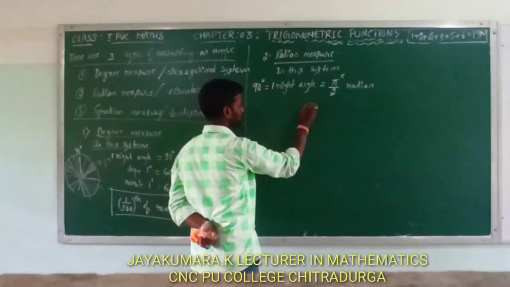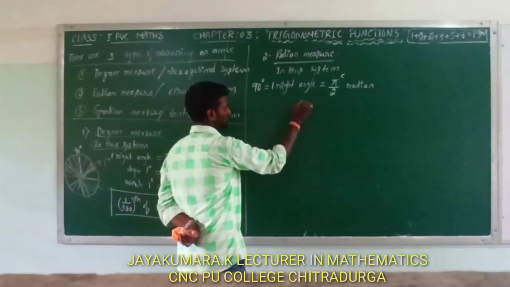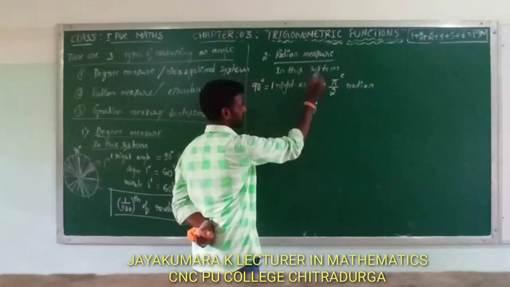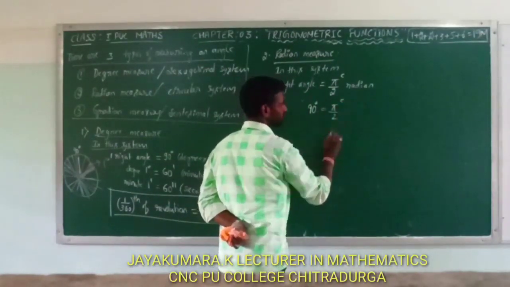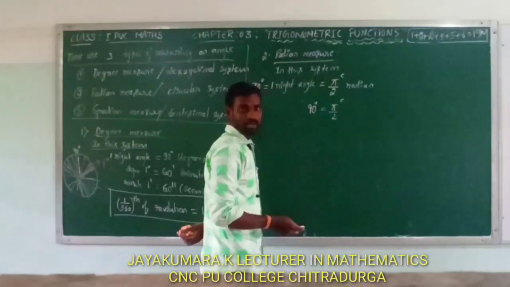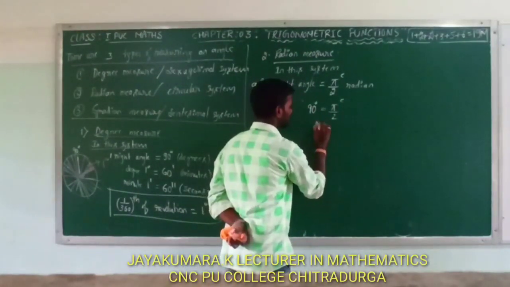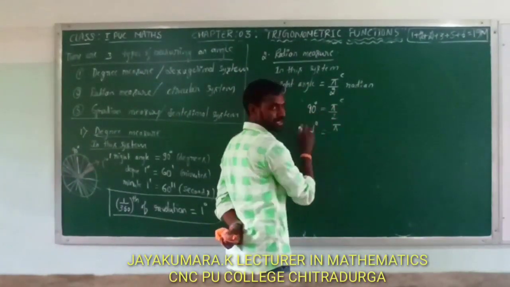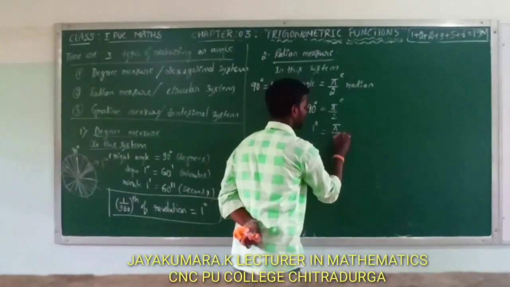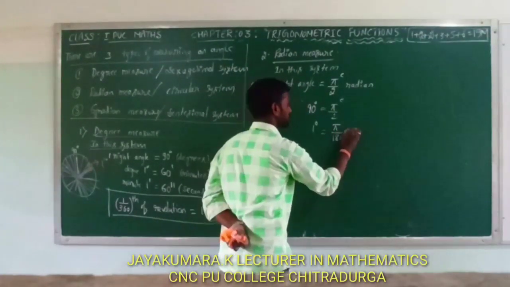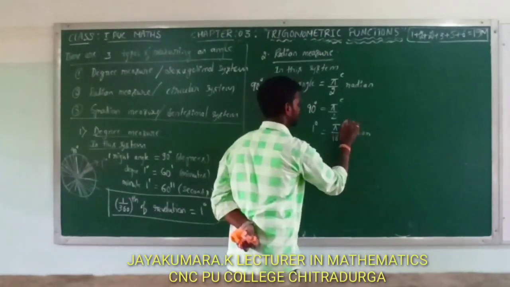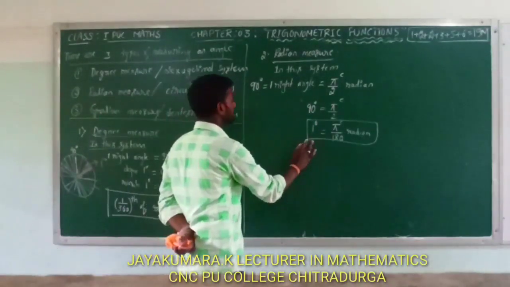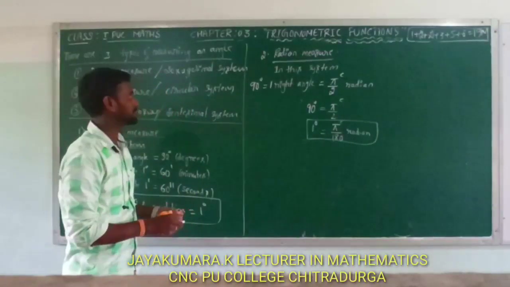90 degree is equal to pi by 2 radian. Radian is divided by at the suffix. 1 degree is equal to pi by 2 divided by 90, that is pi by 180 radian. 1 degree is equal to pi over 180, that is in terms of radian. Next, third one.